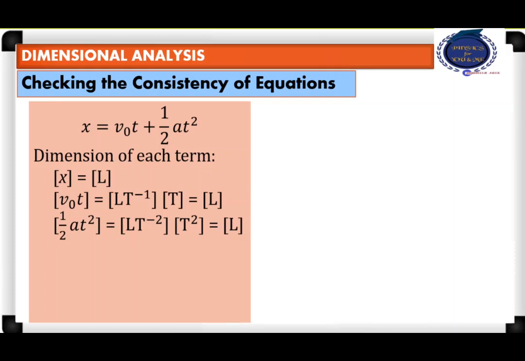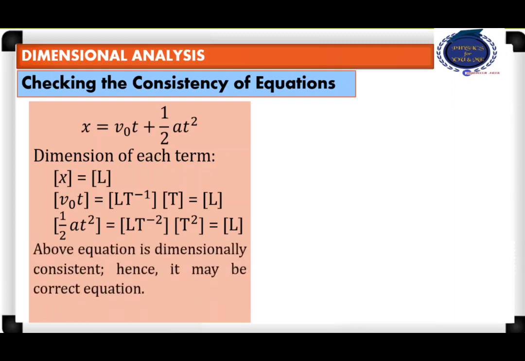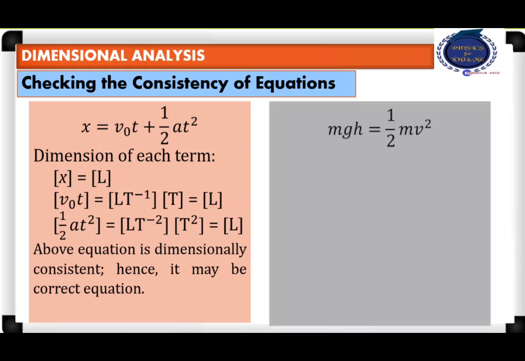All the three terms involved in the equation have the same dimension. Therefore, the above equation is dimensionally consistent. Hence, we can say that it may be a correct equation. Consider another example. mgh is equal to half mv square.